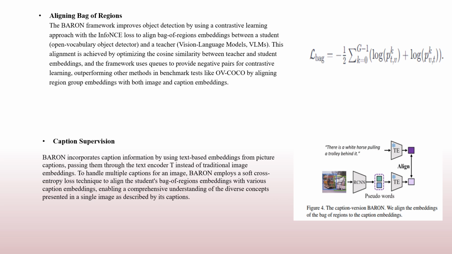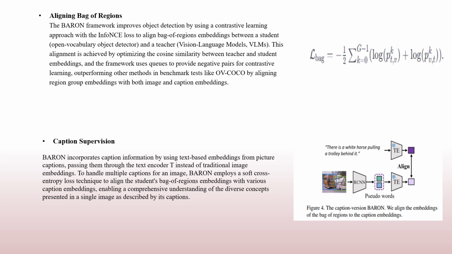Aligning bag of regions. In the Barron framework, the alignment of bag of region embeddings between the student and the teacher is central to teaching the student to encode the coexistence of multiple regions, each potentially encapsulating various concepts. This is achieved through a contrastive learning approach commonly used in vision language pre-training. The core of this process involves calculating the InfoNCE loss for the alignment of these embeddings, the formula for which is given in the slide over here.